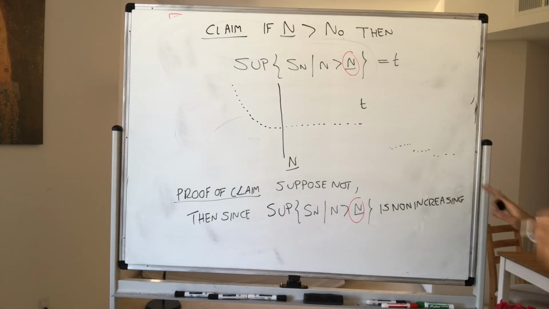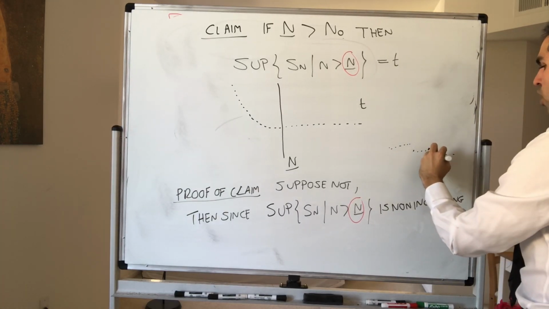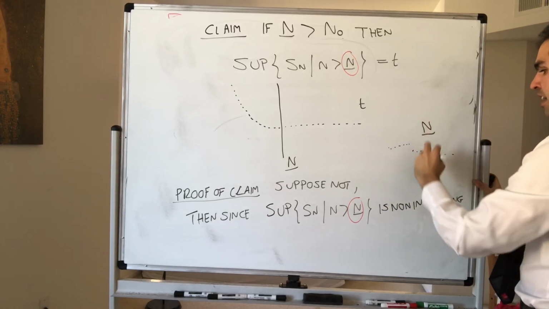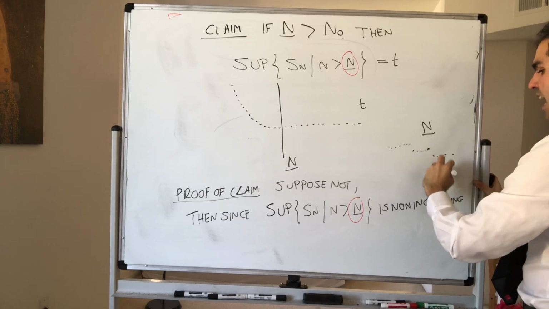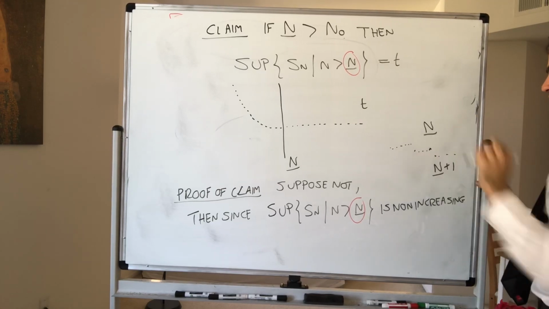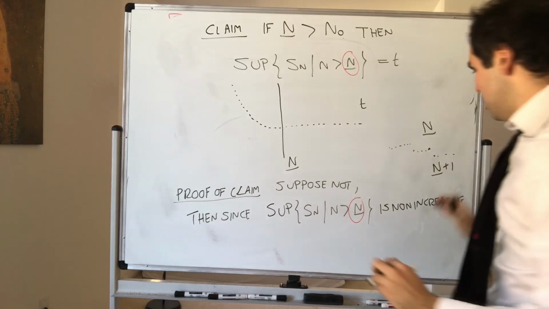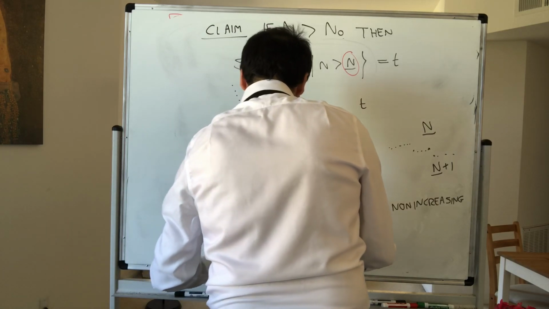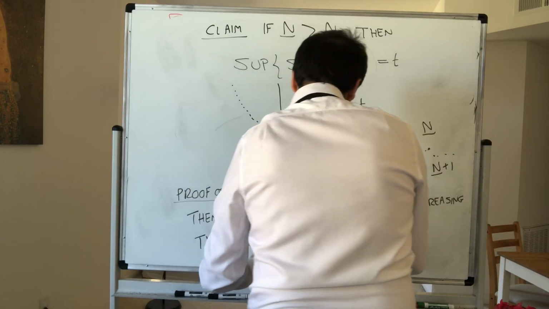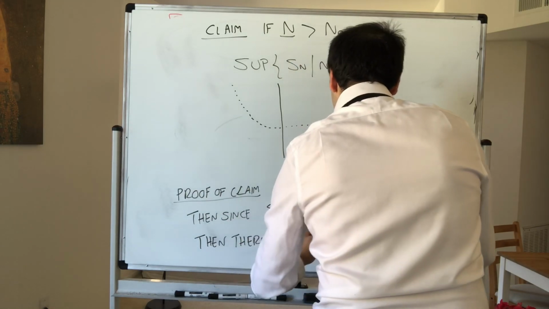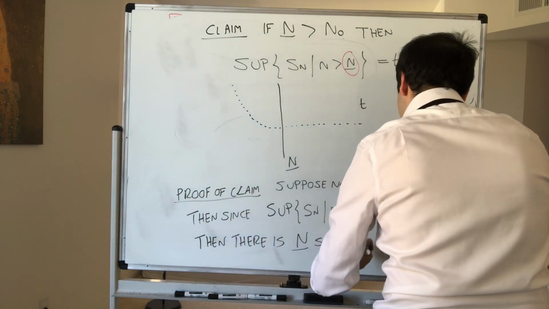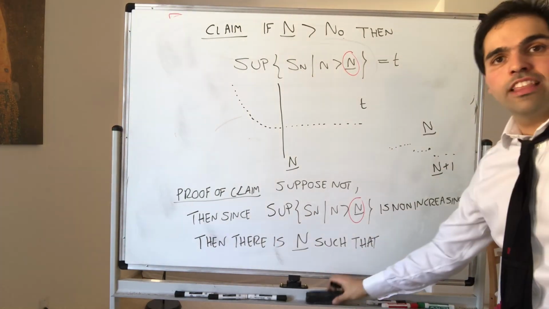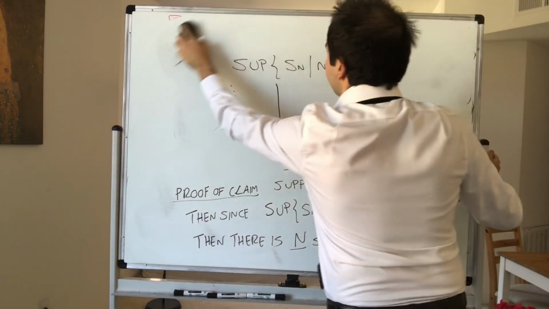If it's non-increasing and not constant, it means at some point it has to go down. In other words, there is some capital N such that if you look at the capital N plus first term, it has to be smaller than it. Then there is a capital N such that the (N+1)th value of this sequence is strictly smaller than the Nth value of this sequence.